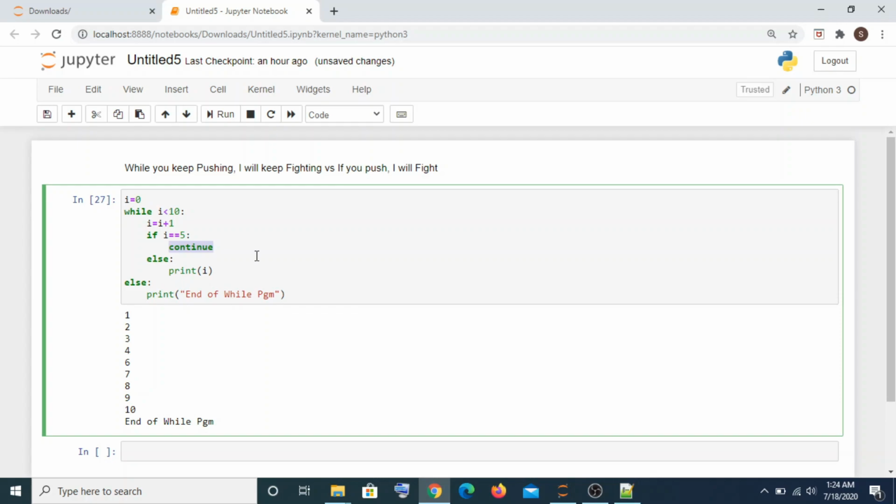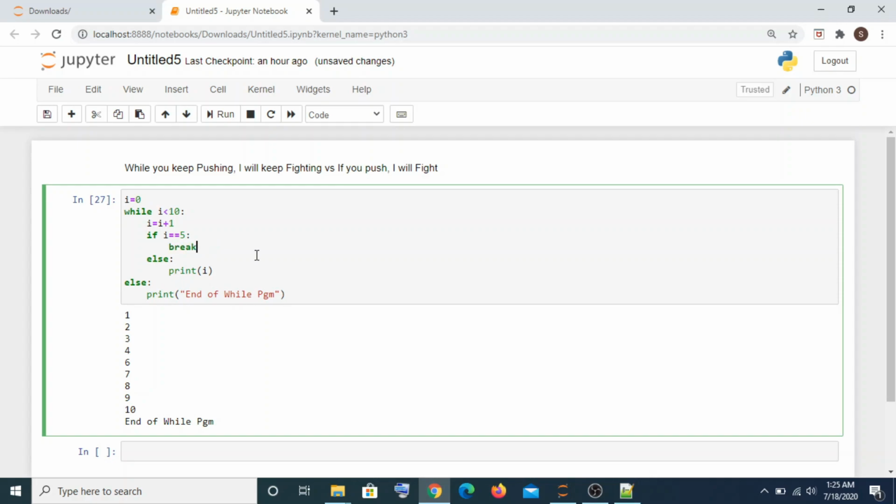Sometimes there is also a requirement, when a particular condition is met, that you just want to break through the loop. You don't want to execute anything else, you just want to come out of the loop. So let's say if i equals 5, I don't want to do anything else, I just want to interrupt the while command. You can say that you break the while command and come out of that loop. For that we use something called a break statement.